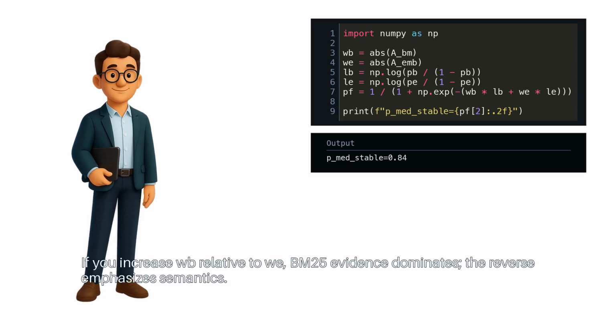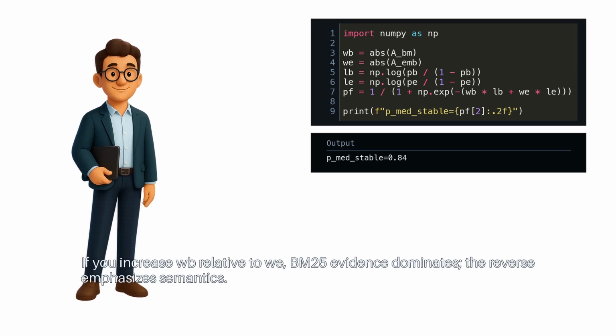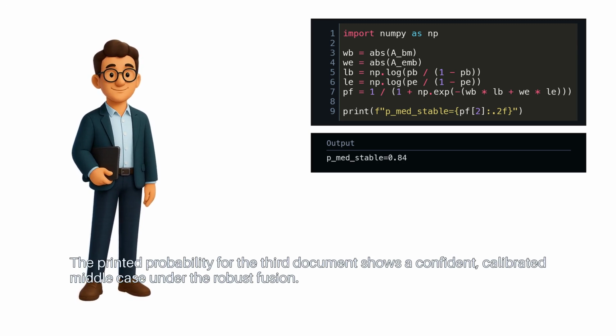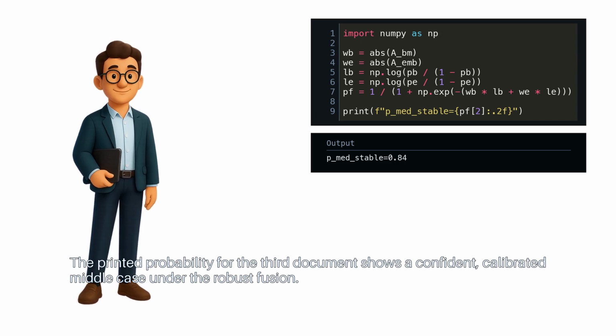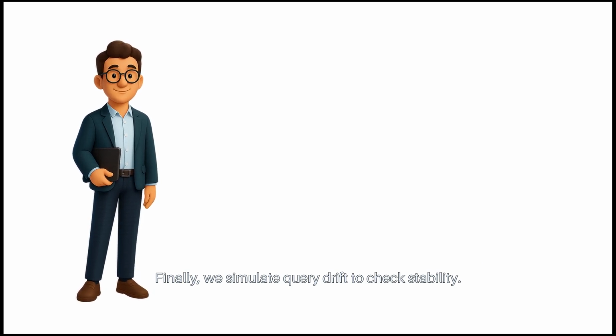If you increase WB relative to WE, BM25 evidence dominates. The reverse emphasizes semantics. The printed probability for the third document shows a confident, calibrated middle case under the robust fusion. Finally, we simulate query drift to check stability.